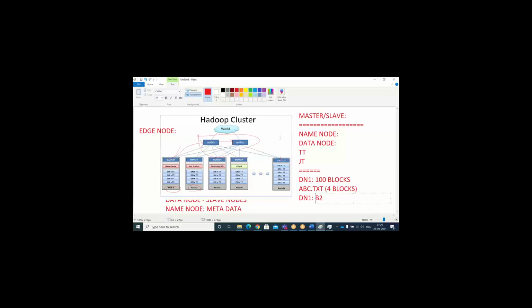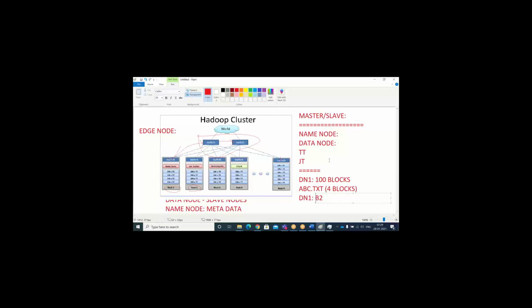Any doubts here? I will just give you a bit of a pause. Yeah, regarding the secondary node, what is the functionality of the secondary node and when will it be used? That I will explain later, in today's class only, but you can ask questions related to this topic. That is also a big topic. I will explain. Just hold for a while, and you will get the answer regarding the secondary name node.